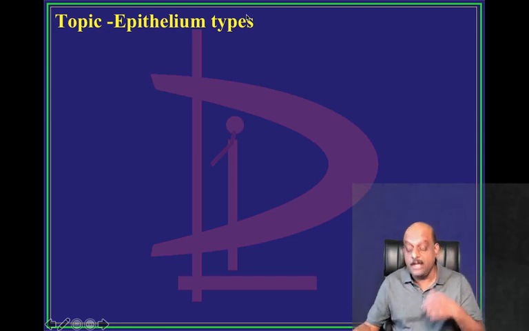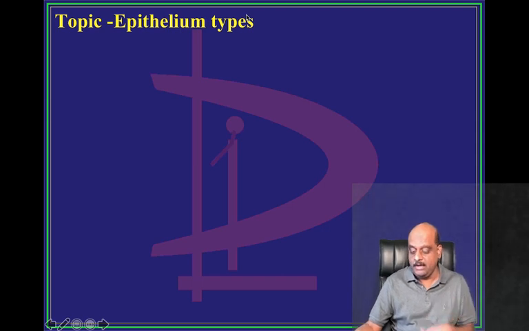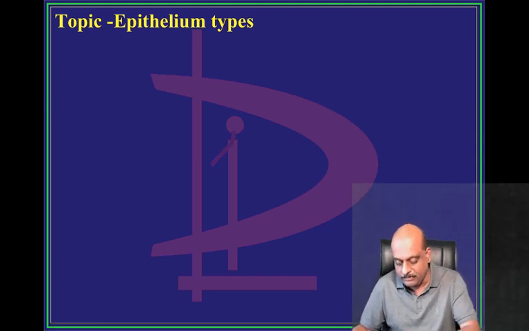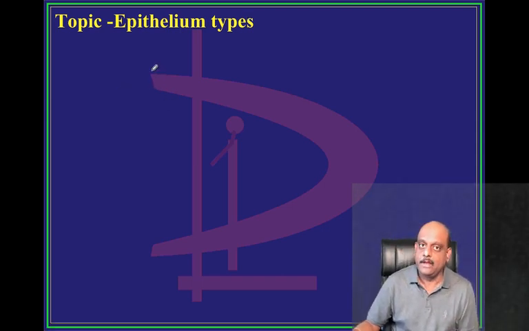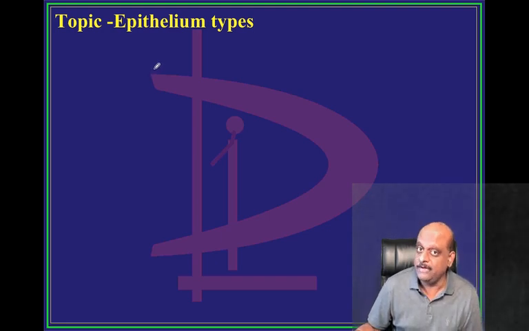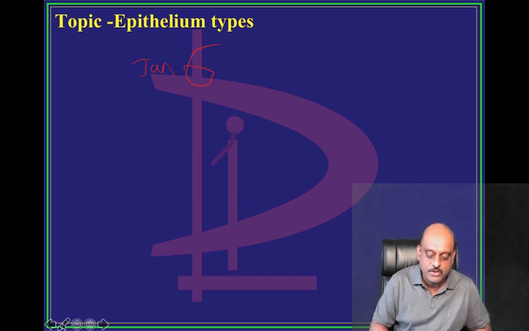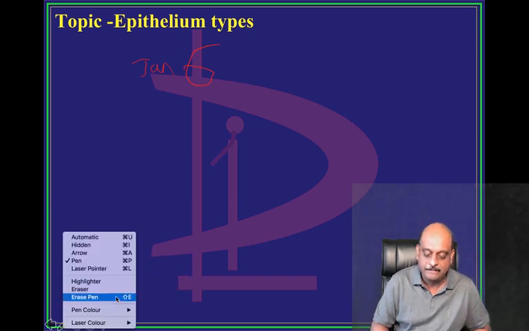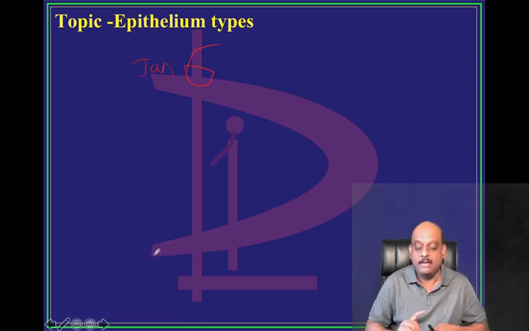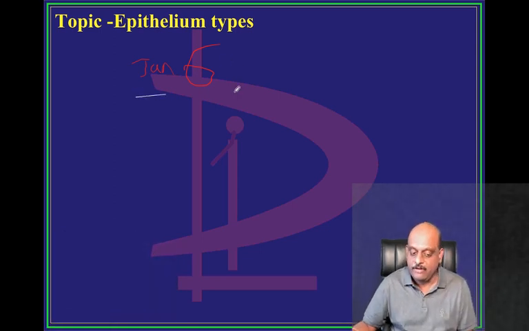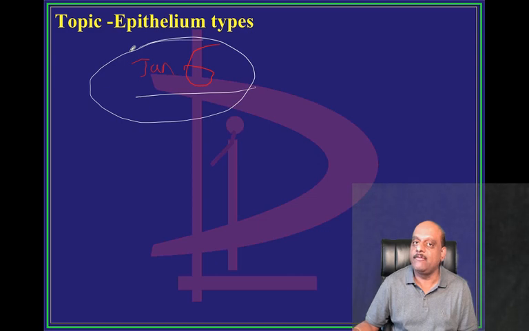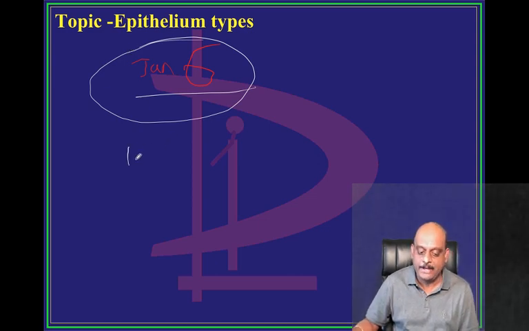So, Doctor, continuing our journey in anatomy. What is our plan? You are all very clear with our plan. We started on January 6th with the FMGE question bank, Foreign Medical Graduate Exam question bank.